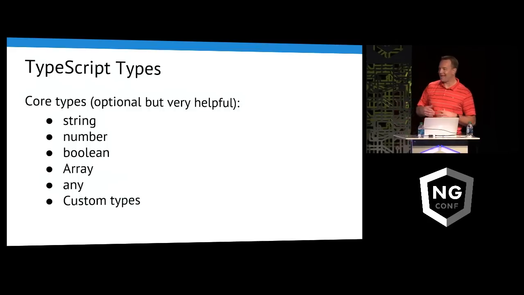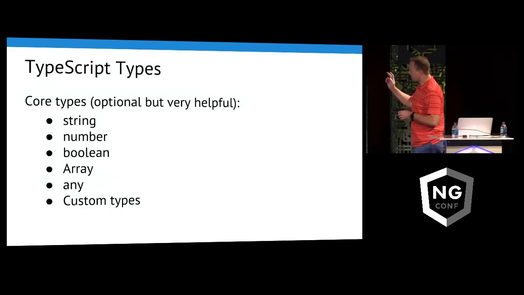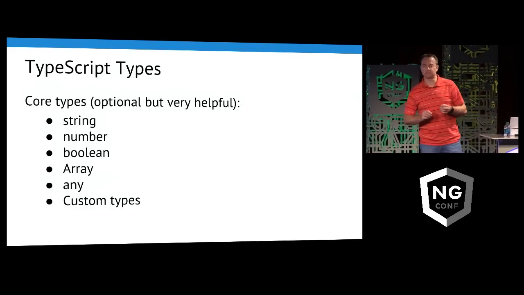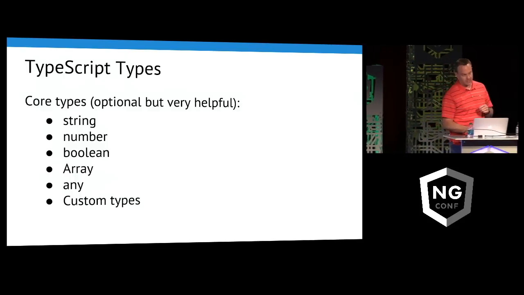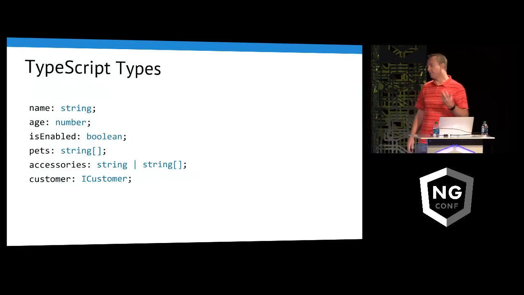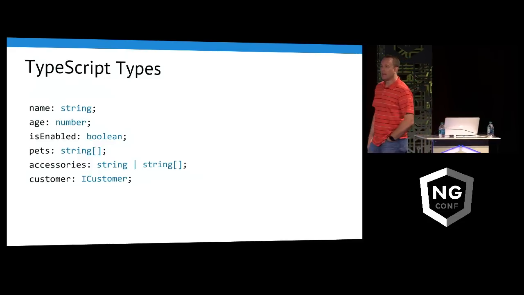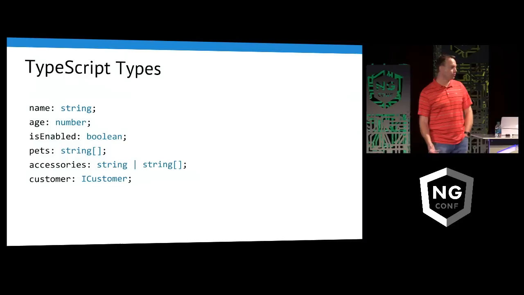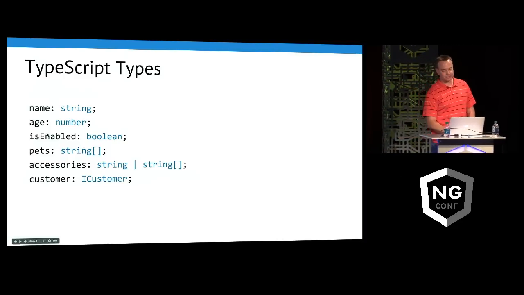You can mark things as any. It could be anything. But what's really cool is the custom type. We're going to talk more about that in just a moment. So here's an example. Age is a string. We have a number. Something needs to be marked as a Boolean. But notice this accessories here.